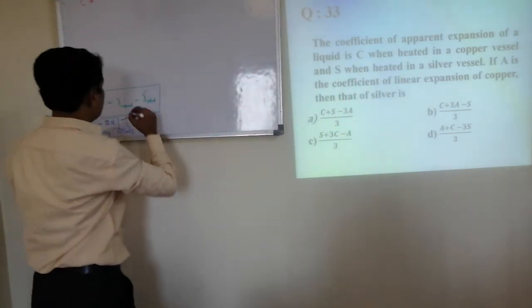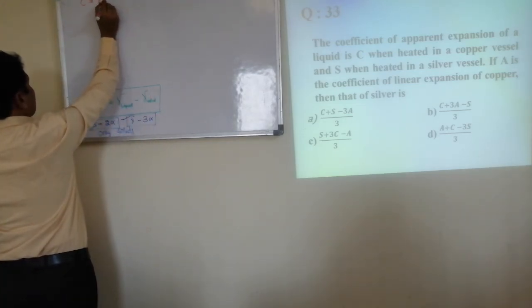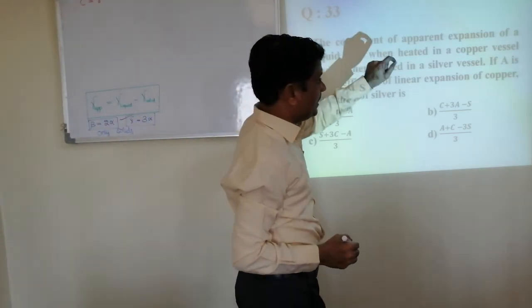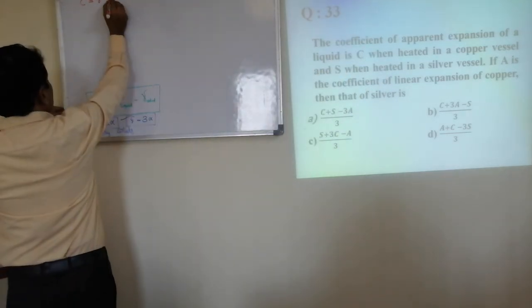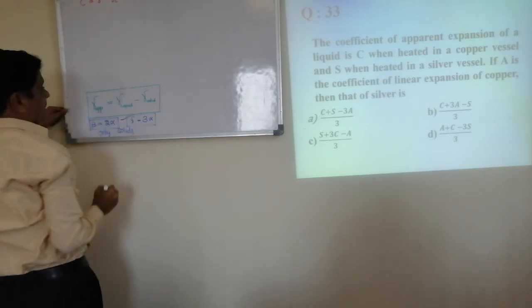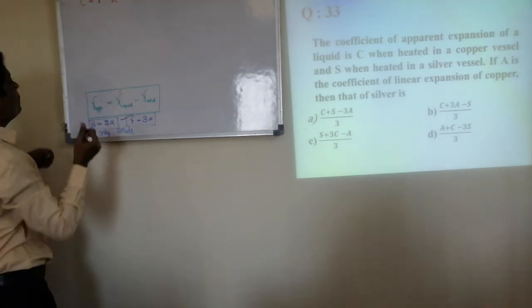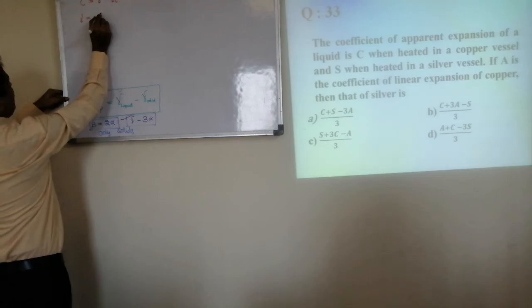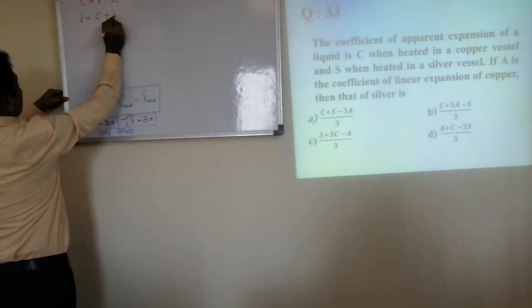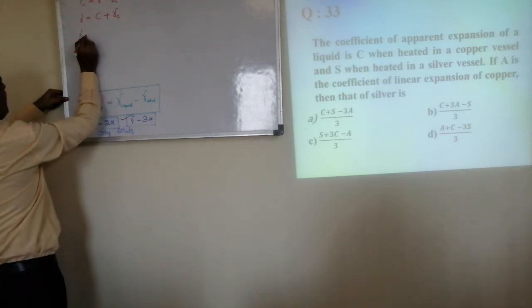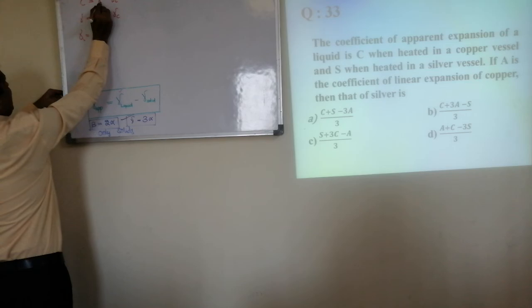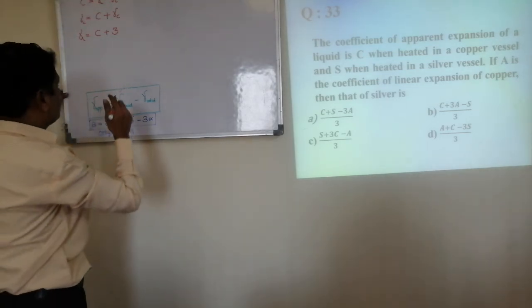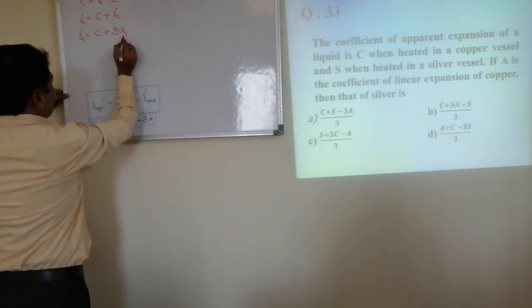The liquid remains the same, so I take gamma of liquid as gamma, minus gamma of solid. Here the solid is first copper, next silver, so first I take gamma of copper. So C is equal to gamma minus gamma of copper. Let's reshuffle a little: gamma is equal to C plus gamma of copper, that is, liquid gamma is C plus 3 times the coefficient of linear expansion of copper.